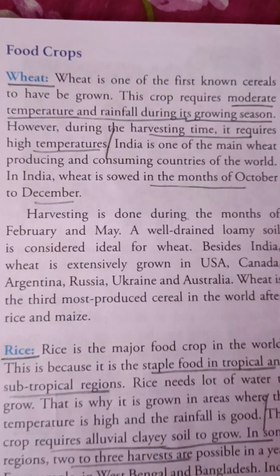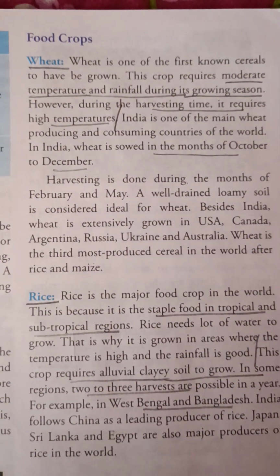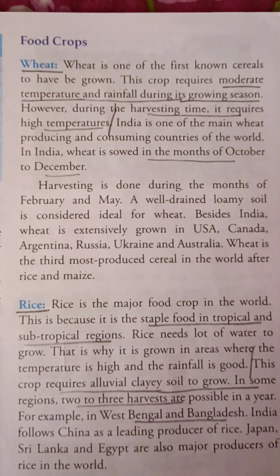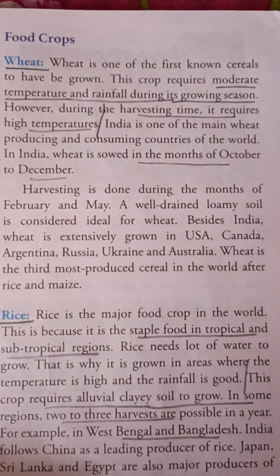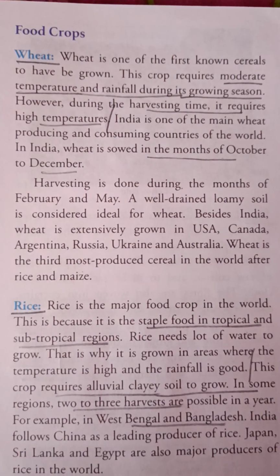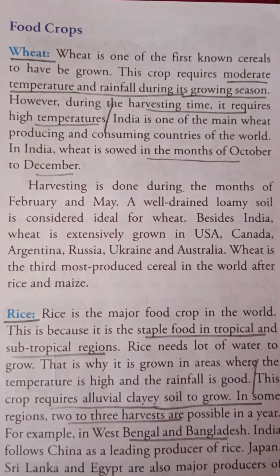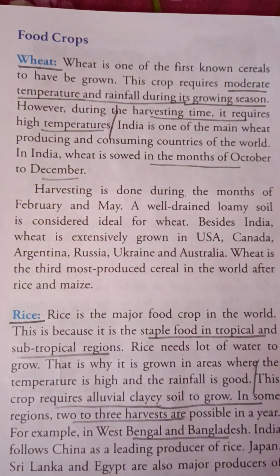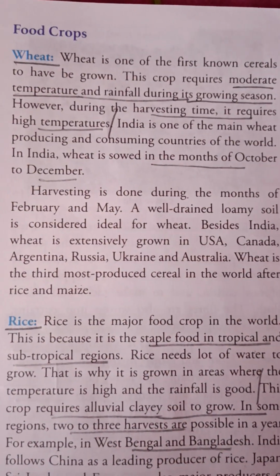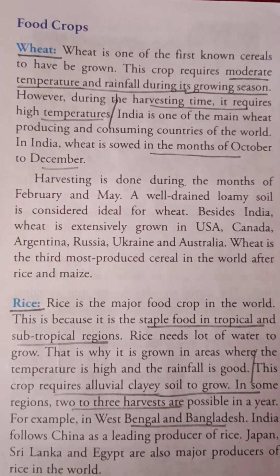Now I will read about the food crops. Firstly we will read about wheat. Wheat, as we all know, is the most important and first known cereal to have been grown. This crop requires moderate temperature, and rainfall during its growing season is also moderate. However, during the harvesting time it requires high temperature.